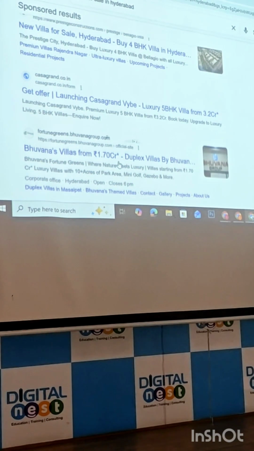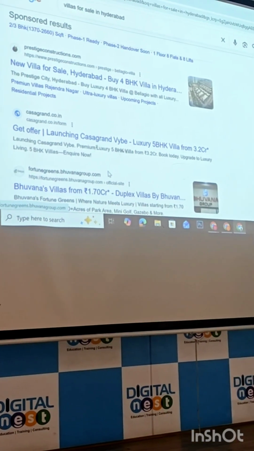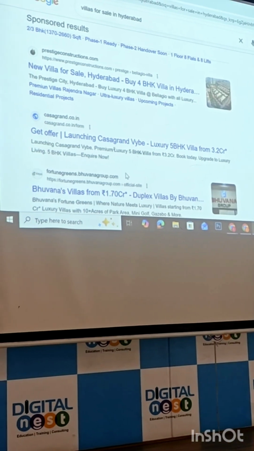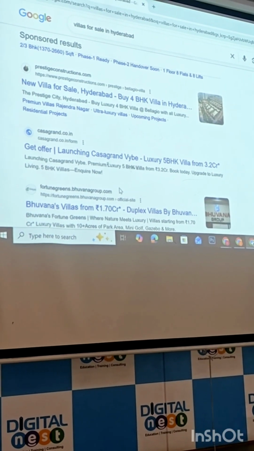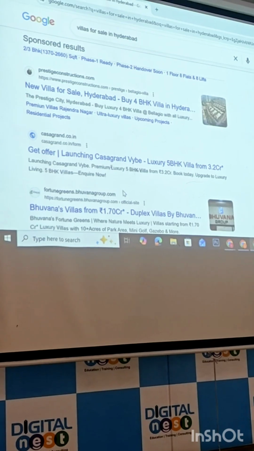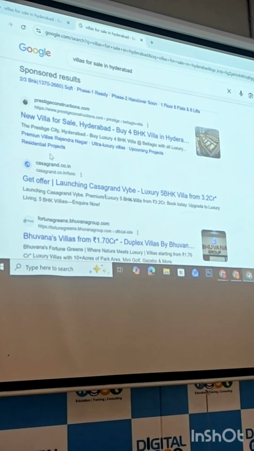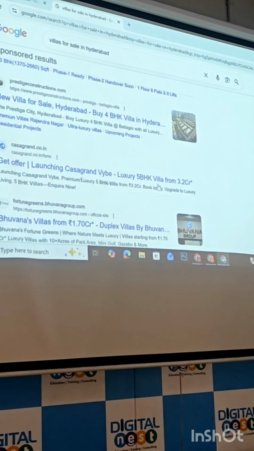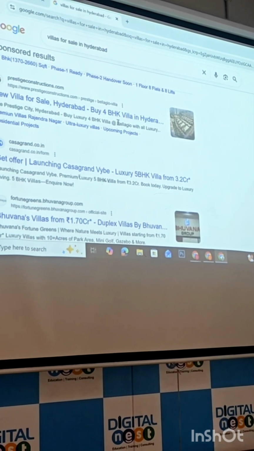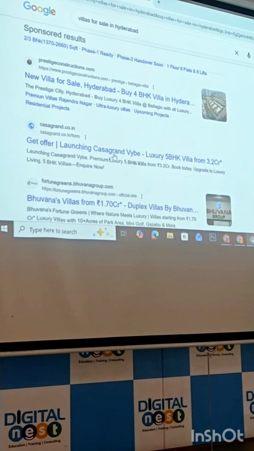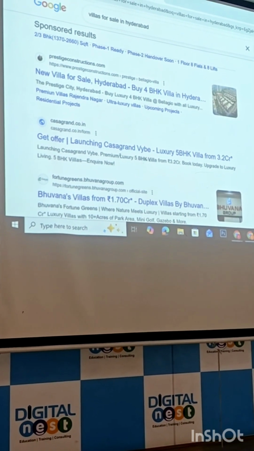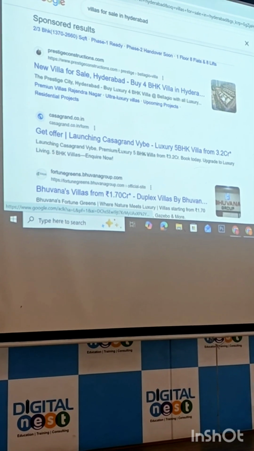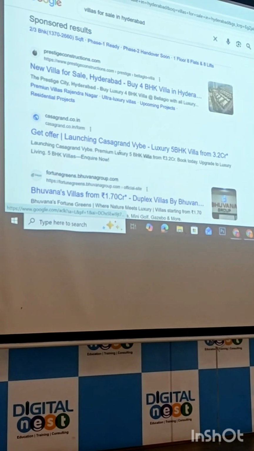So you said ad rank is bidding into quality score. The quality score is ad rank, right? So that ad is not relevant. Okay. From two of this, is it relevant? Here also you are seeing villa, here also you are seeing a villa. Is it relevant? Yes. But which ad will you click on? First one. Why? Because of the image. How to add this image? Image extension.